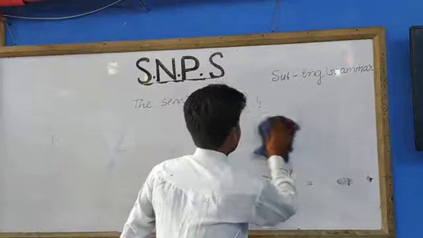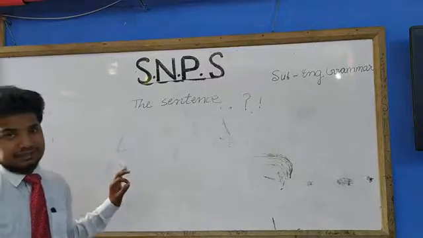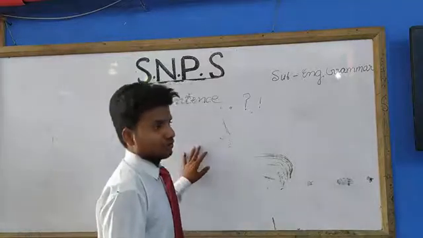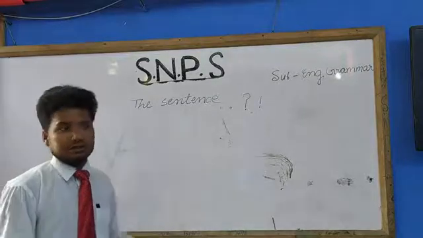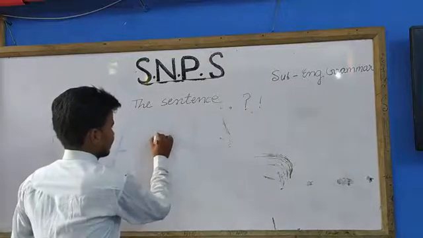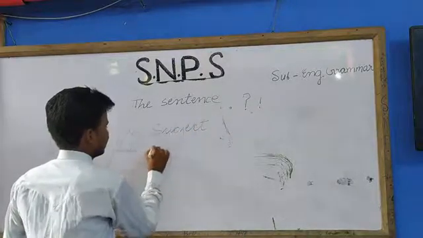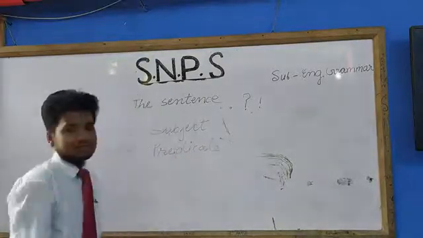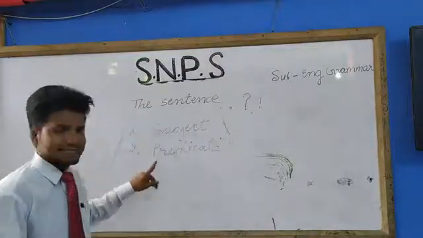Students, there are two parts of a sentence. At first, subject and predicate. Whenever you see the structure of a sentence, on the basis of the structure, a sentence has been divided into two parts. First part, subject, S-U-B-J-E-C-T. And second, predicate, P-R-E-D-I-C-A-T-E. First, subject, and second, predicate.